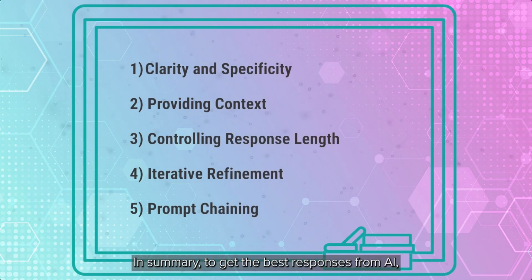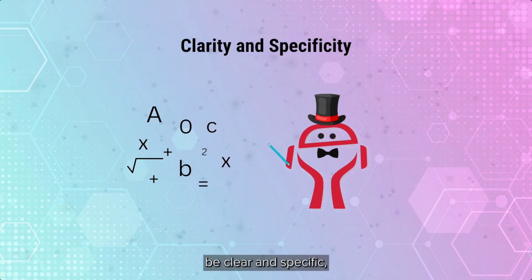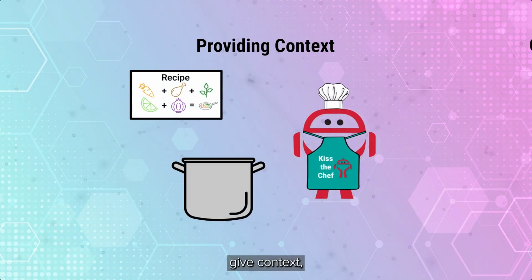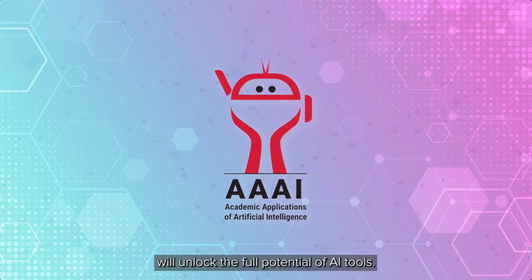In summary, to get the best responses from AI, be clear and specific, give context, control response length, consider iterative refinement, and use chaining when needed. These strategies will unlock the full potential of AI tools.